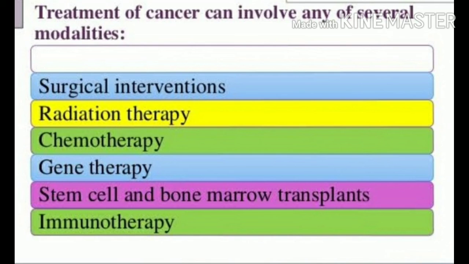The third one is gene therapy. The fourth one is stem cell and bone marrow transplant. By these we also give treatment, meaning the interventions. The fifth one is immunotherapy. These are the interventions.